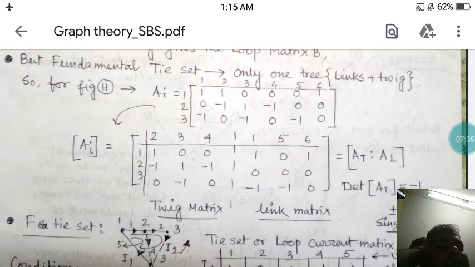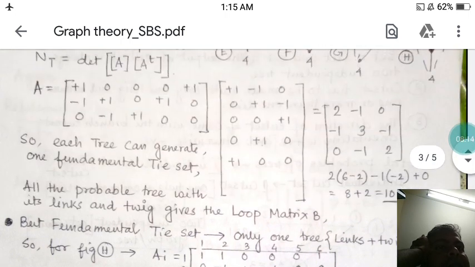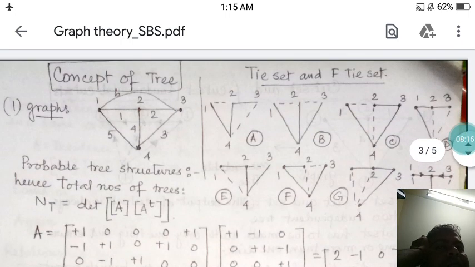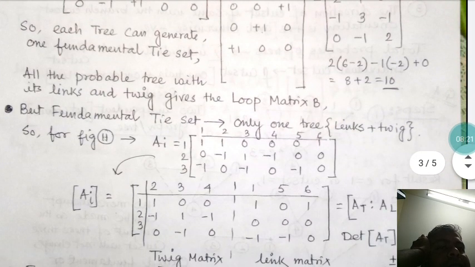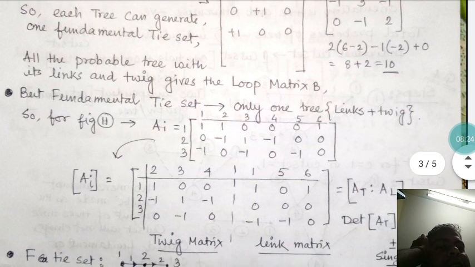So here if you are considering one tree, 1, 5 and 6, these 3 paths, if given, it is basically the link. If you are considering one tree, the tree branches are called the twigs. So obviously it is 2, 3, 4 direction.